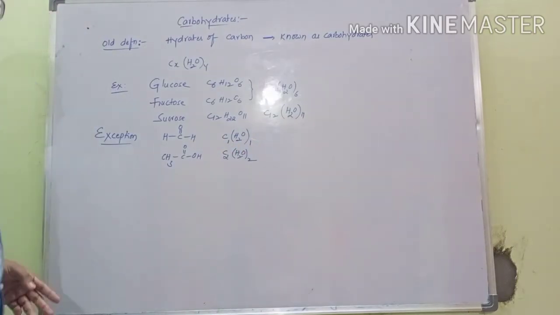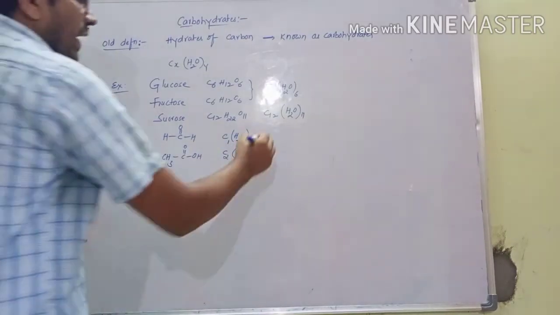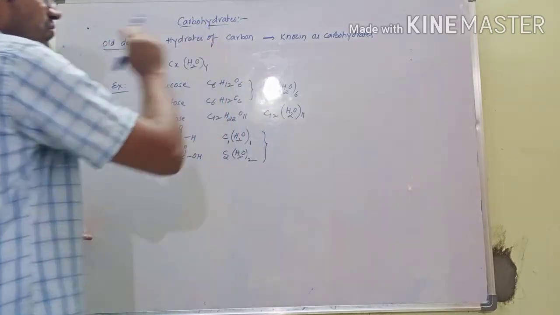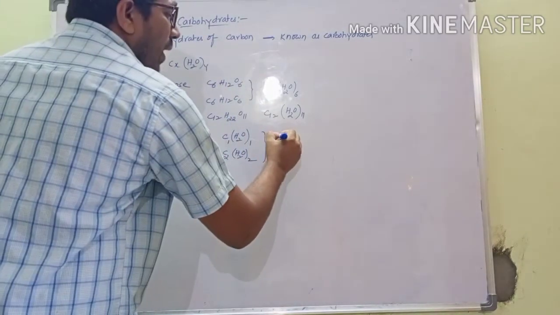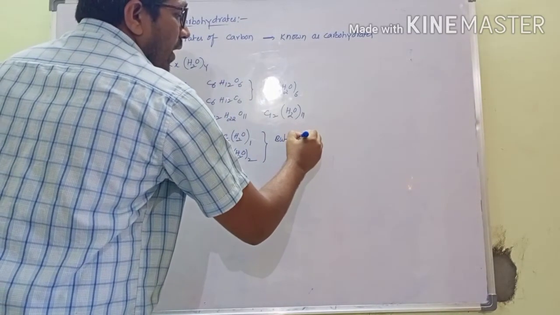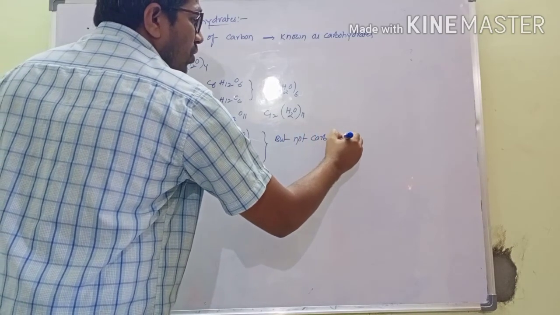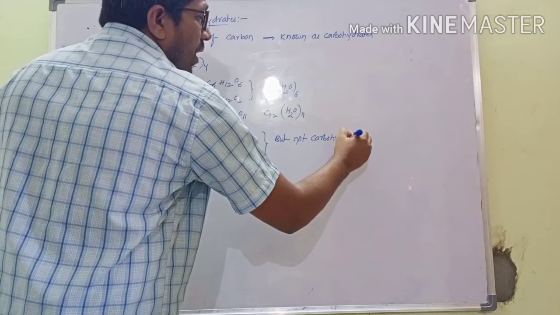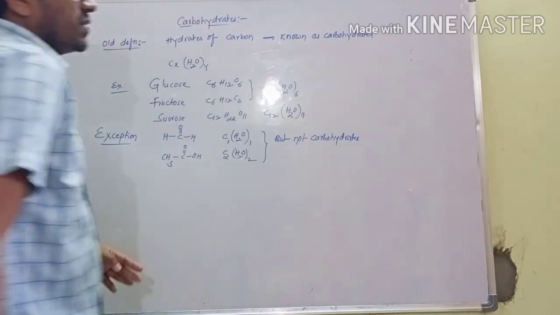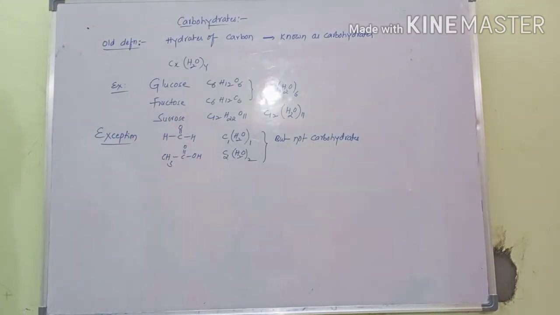Here also Cx (H2O)y, the formula is the same. According to this, the formula is the same, but those are not carbohydrates. Those do not show carbohydrate properties. It is just defined according to the general formula.